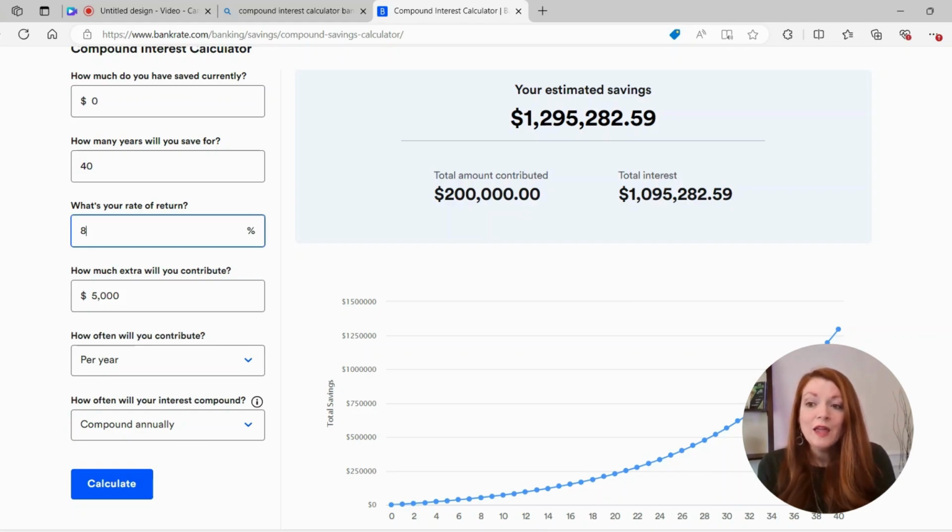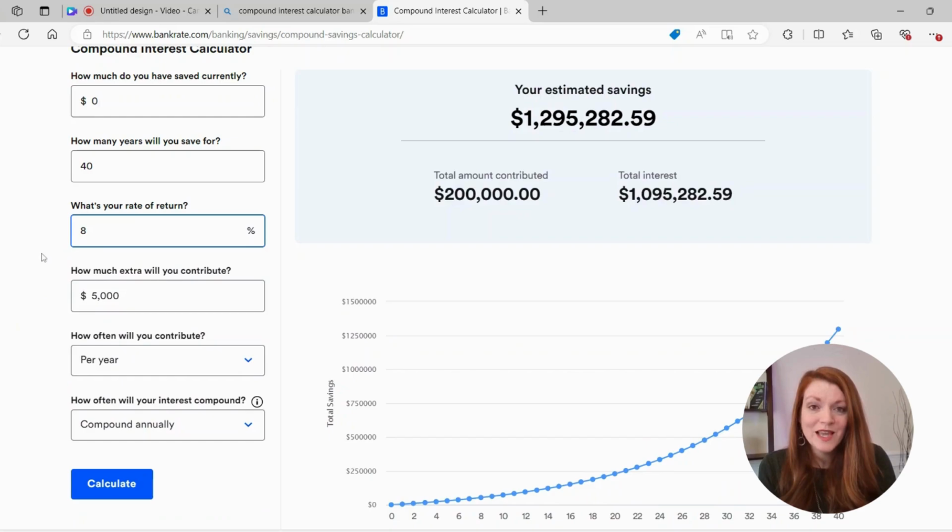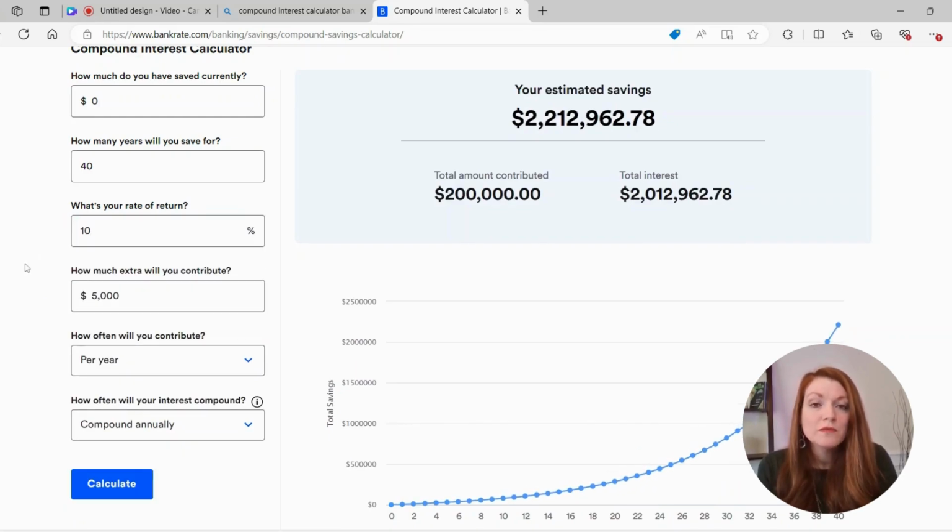And 8% interest is good, but it's not unrealistic to be able to get 10% interest. Did you see what just happened there? We went from 8% with 1.3 million. If you were able to get 10%, it jumps up almost $1 million more. And again, that's because every time that we deposit $5,000, every year we get 10% interest on that, and the balance keeps growing and growing because of the interest we're earning. So the longer we can leave it in an account like this, the more and more it's going to grow.